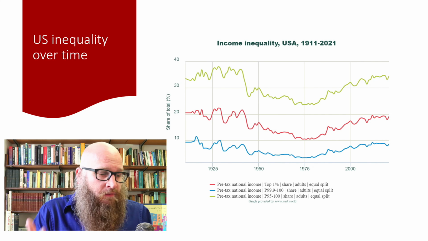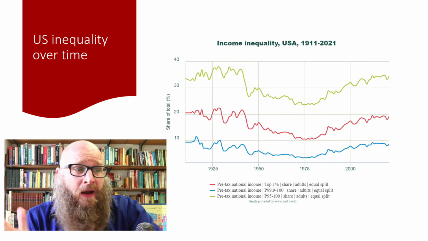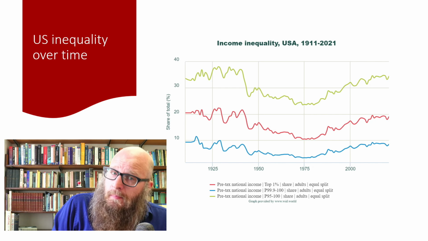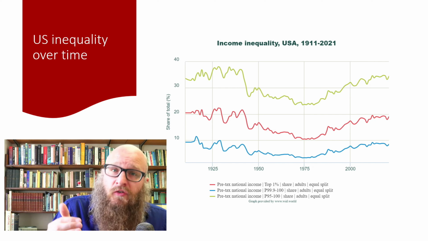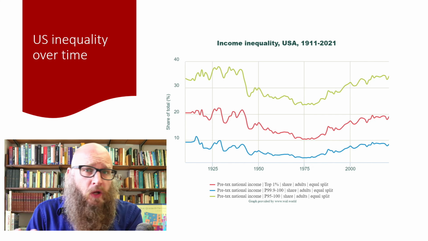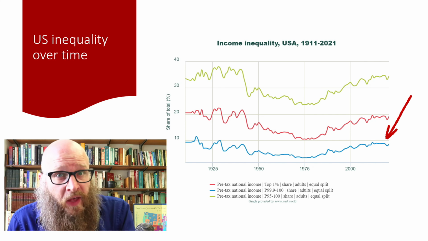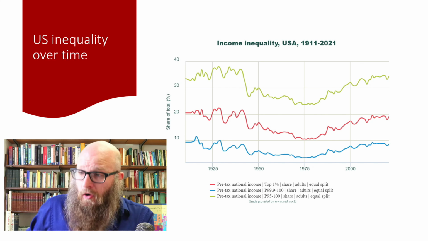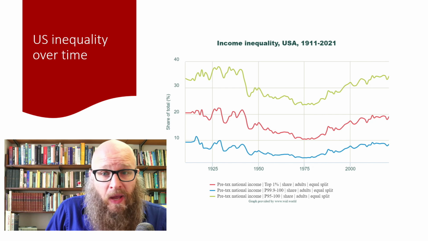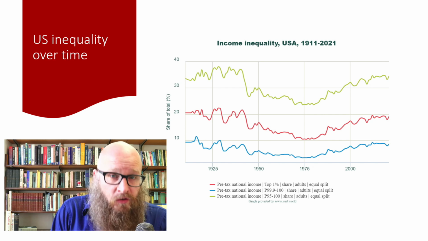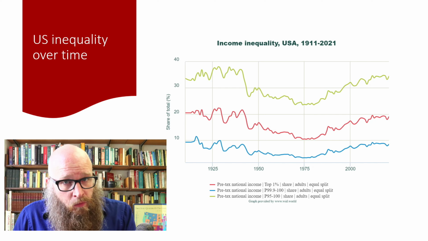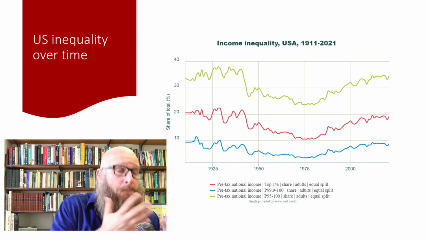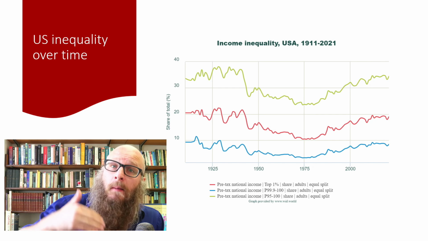Some wonder whether the levels of inequality we have are inevitable. Right off the bat, it's important to note that nobody is advocating for perfect equality. There are some debates about the particular magnitude of inequality in any given period. If we look at the top 1% or 0.1%, the levels of inequality we see today have not always been so. I like this chart because it goes back 100 years. The levels of inequality we have today were similar to what we saw in the 1920s and 1930s. But after the Second World War and through the 50s and 60s, society became relatively more equal. But for the past 50 years it has reverted to become more unequal.